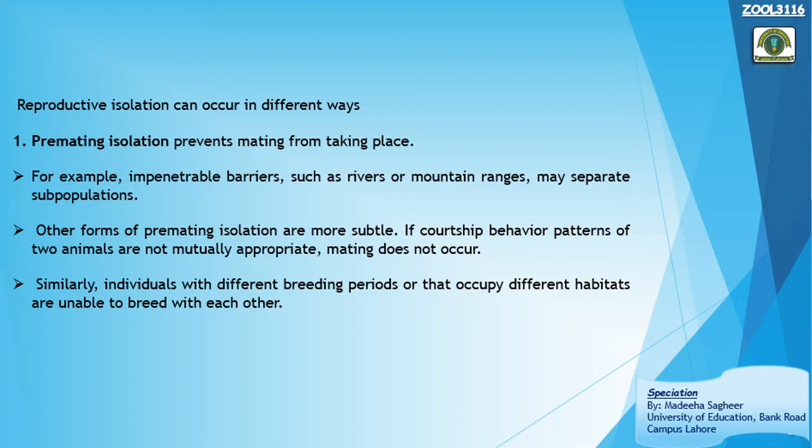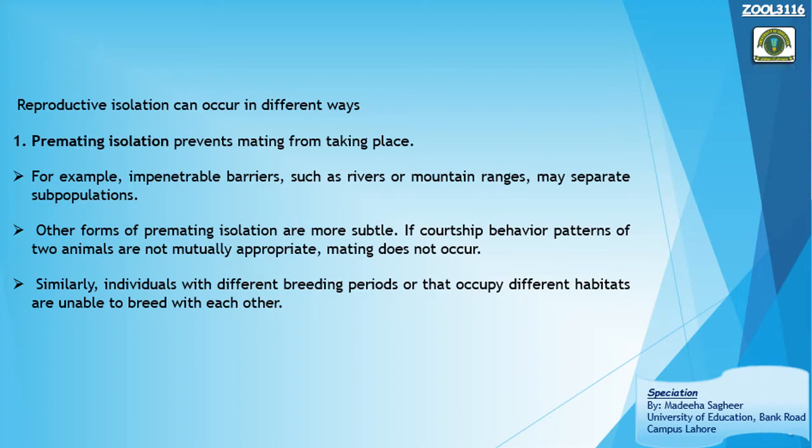So pre-mating isolation is one type of reproductive isolation, and the other is post-mating. Pre means something that is before, that is previous, and post is something after. So pre-mating isolation is definitely the isolation that stops or prevents the mating from taking place. This is what is known as pre-mating isolation. Isolation has taken place before mating.